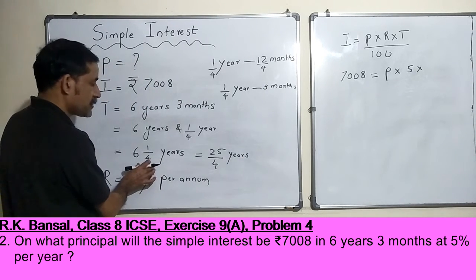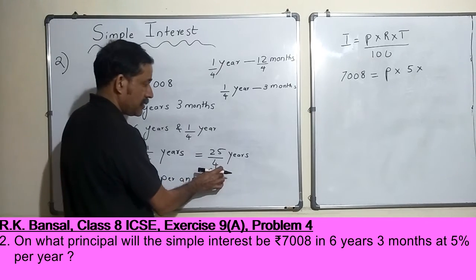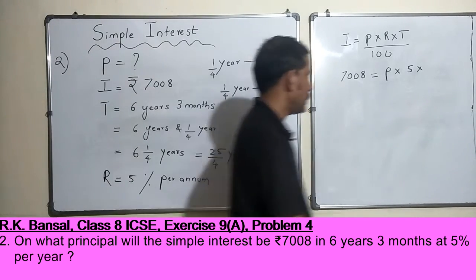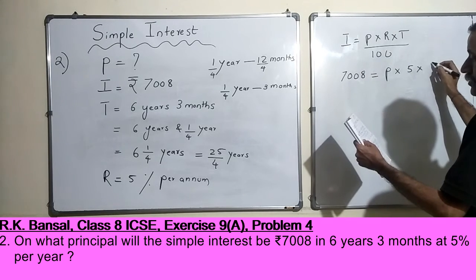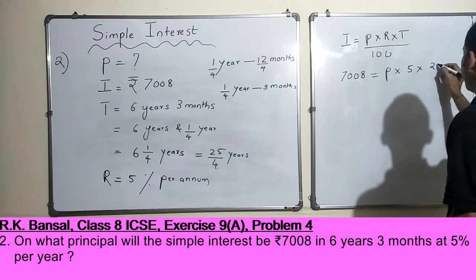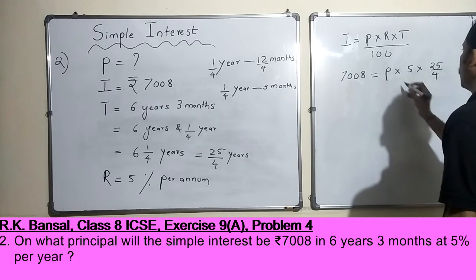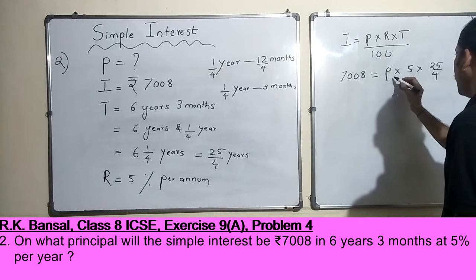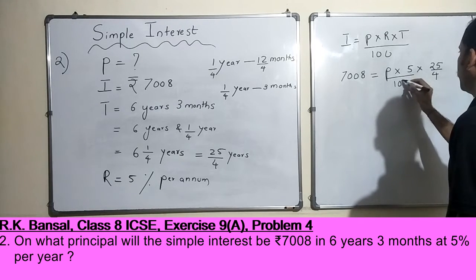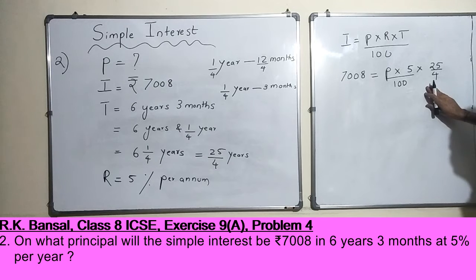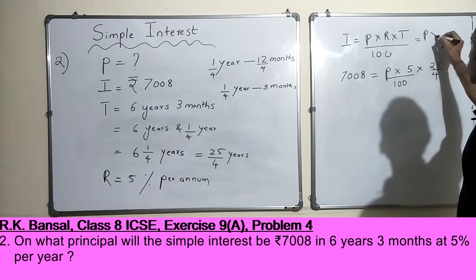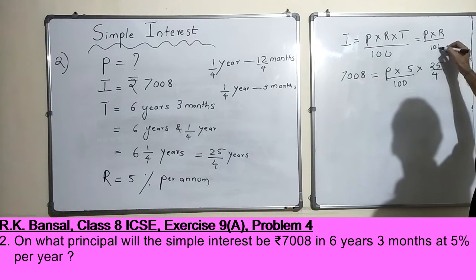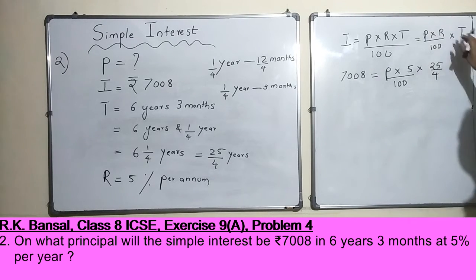This is a mixed fraction and this is an improper one. So I just converted from one to another. I'll just write it here. 25 by 4. Okay. Can I write it as this 100? Correct, no? I hope you understood this. There should not be any problem in this, because I can also write it as P into R by 100 into T. Correct, no? So P into R by 100 into T, that is T.